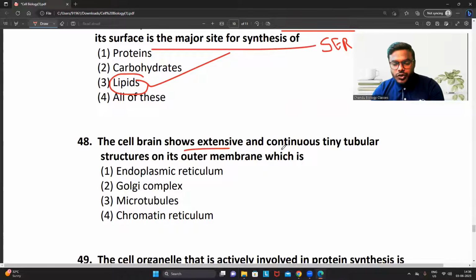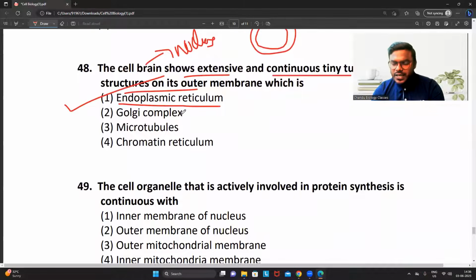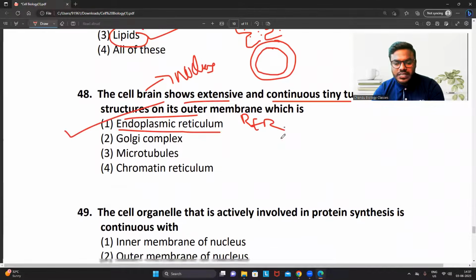48. The membrane showing extensive and continuous tiny tubular structures on its outer membrane is called as. What is that? Undoubtedly endoplasmic reticulum. What is the membrane here? Nucleus, right? Every student knows this is the outer membrane of the nucleus, and this is the inner membrane of the nucleus. The outer membrane of the nucleus is only connected with the rough endoplasmic reticulum, and that rough endoplasmic reticulum contains the ribosomes. So the answer will be RER, that is the endoplasmic reticulum. And remember, smooth endoplasmic reticulum is never connected to the nucleus. That is also a very important point. Only RER is connected to the nucleus.